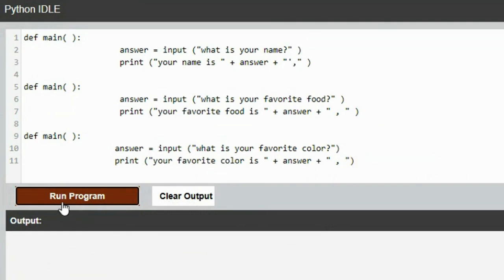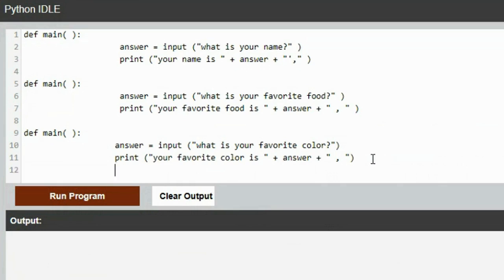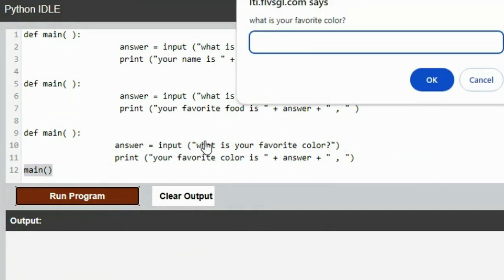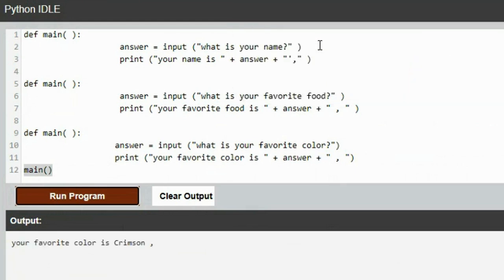Nothing is happening. Well, there's probably a couple of reasons nothing's happening. One thing is you never ended your program, because at the very end, you've got to tell it when your program is over. Underneath the define main, you've got to say, okay, there's the end. You've got to tell it end of my program. And when I do that, it's only going to go to this last one. What's your favorite color? Crimson. Your favorite color is crimson, comma. The reason I skip all these is because it doesn't have an ending to those.